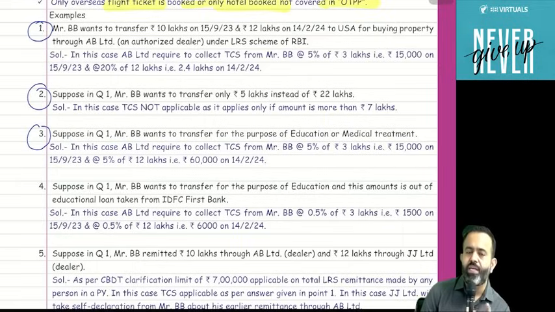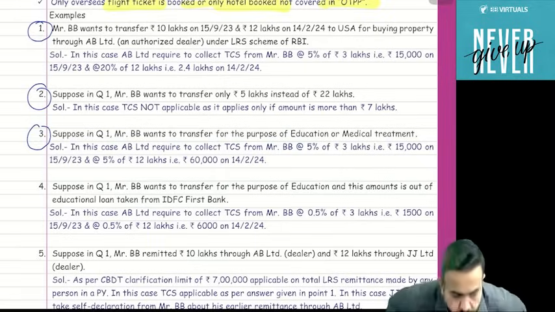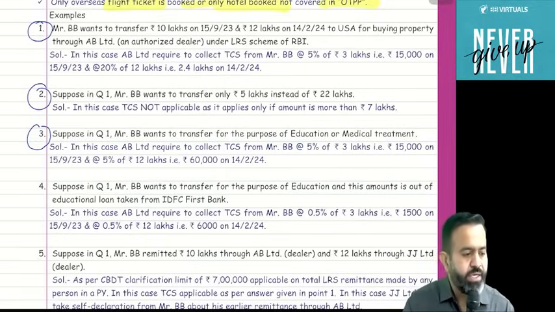Suppose for an example in TDS, if I withdraw cash from bank more than 1 crore, TDS is applicable at 2%. Why? This is not an income. I'm just withdrawing the money for expenditure purpose. Why are they deducting TDS? They just want to track the transaction. That's it. That's why the rate is very less. Okay. Any other doubt? If you have any other doubt, you can ask me.